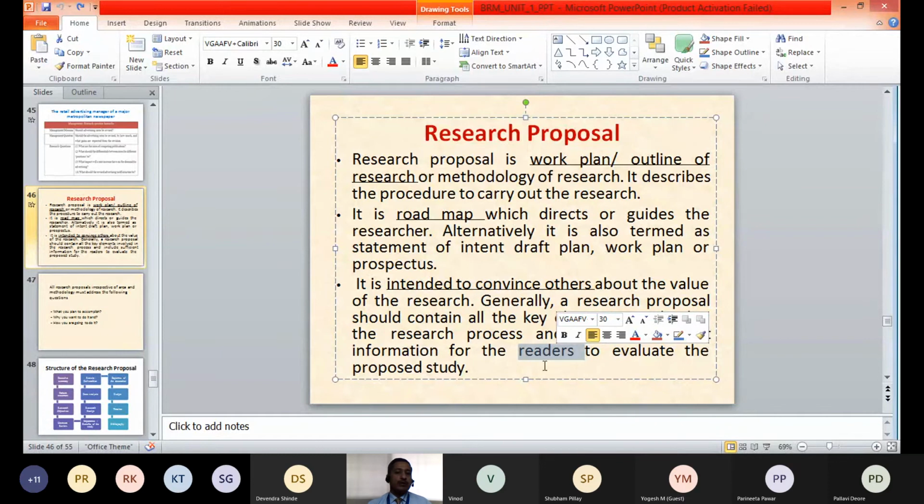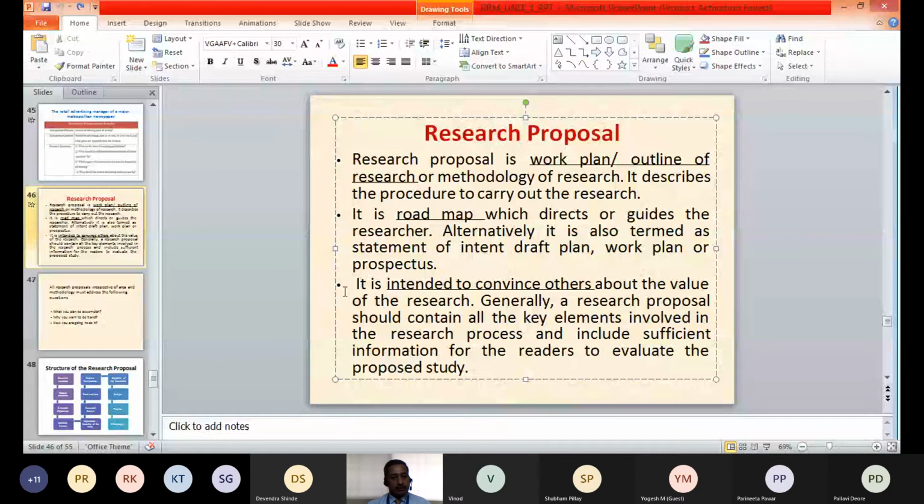It should include all the pertinent information so that they can evaluate whether the proposal is of use and whether it should be approved or not.